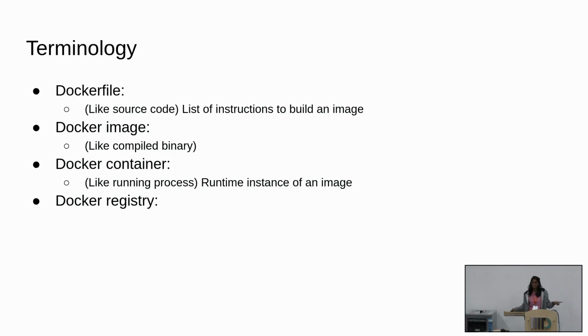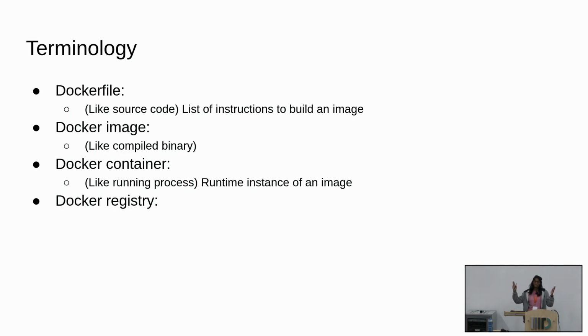Fourth is the Docker registry. So again, if we go with the source code analogy, the Docker registry is where you can pull and push images, a place where people can push their images if they have built them on their own, and then you can use them, because it's convenient to use someone else's instead of writing your own from scratch, right? So what is the equivalent of this in source code? GitHub. Thank you.